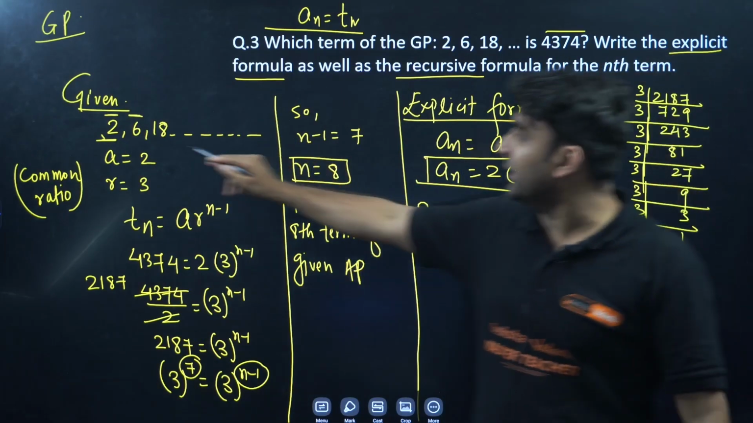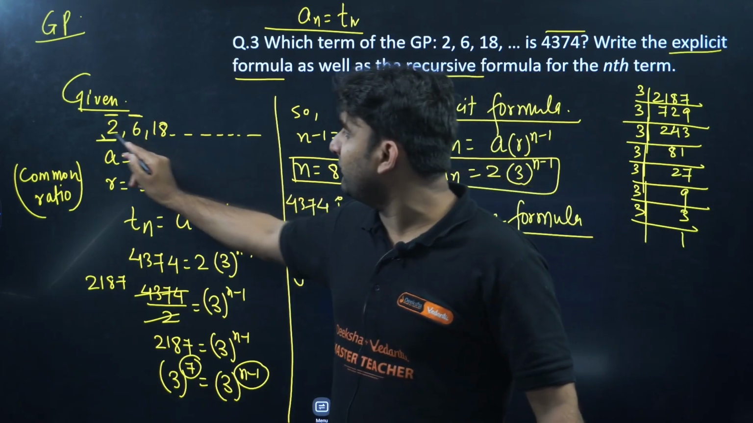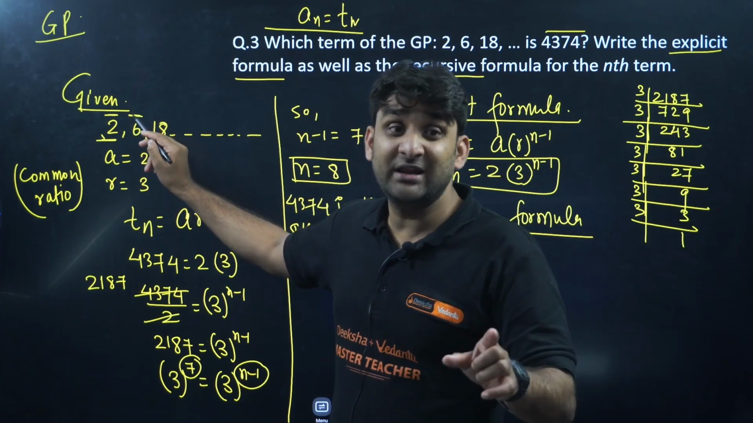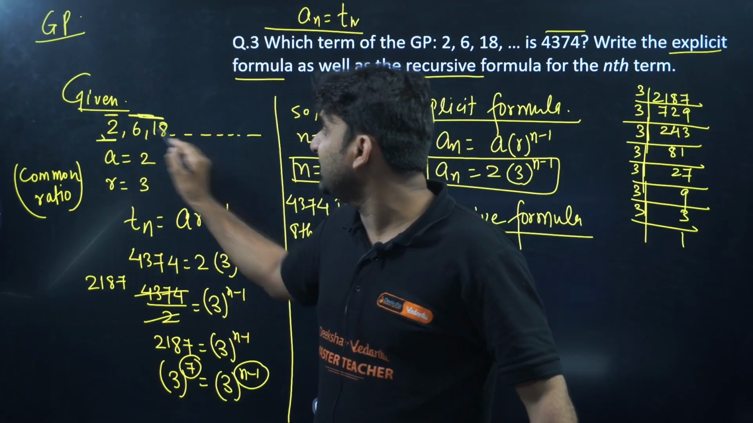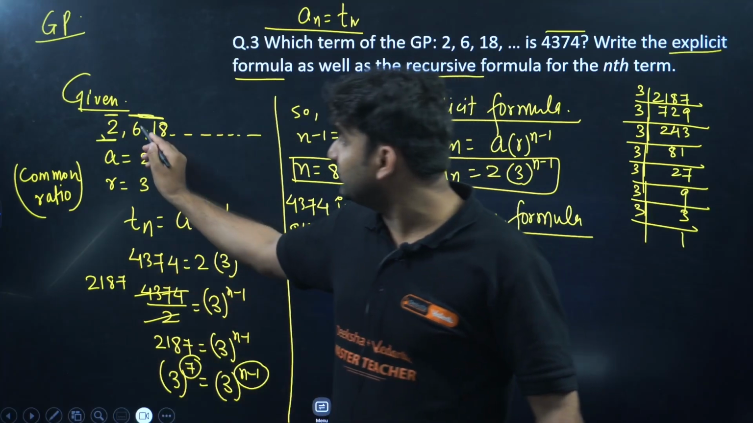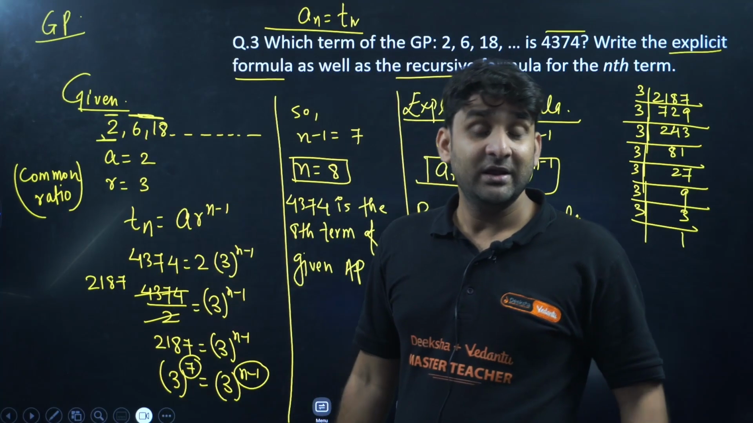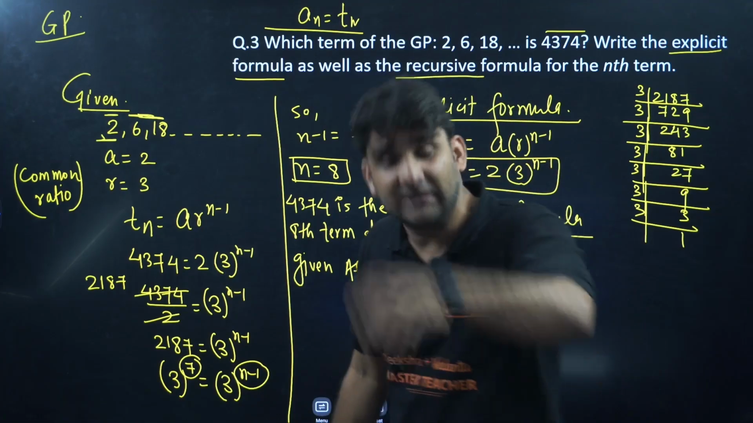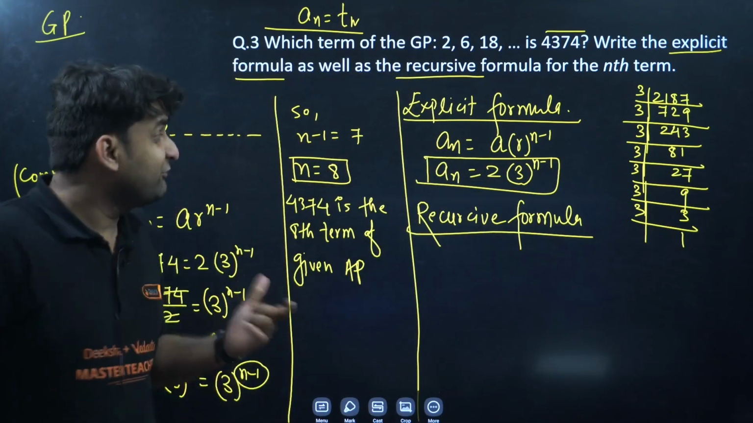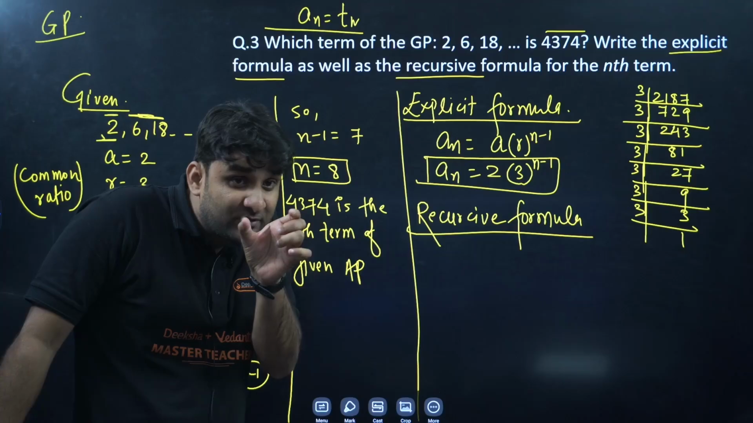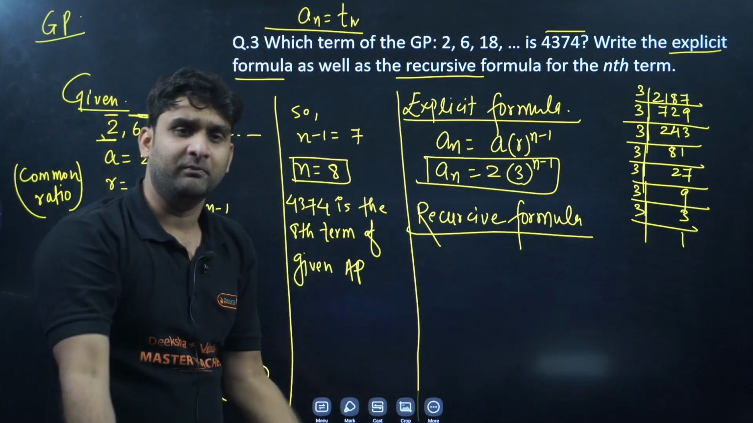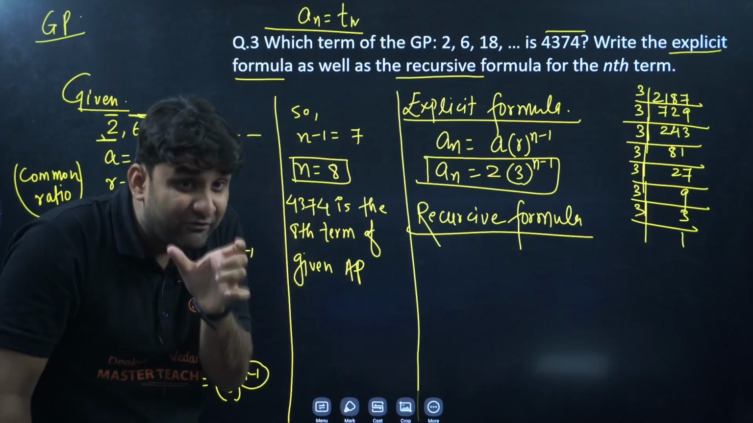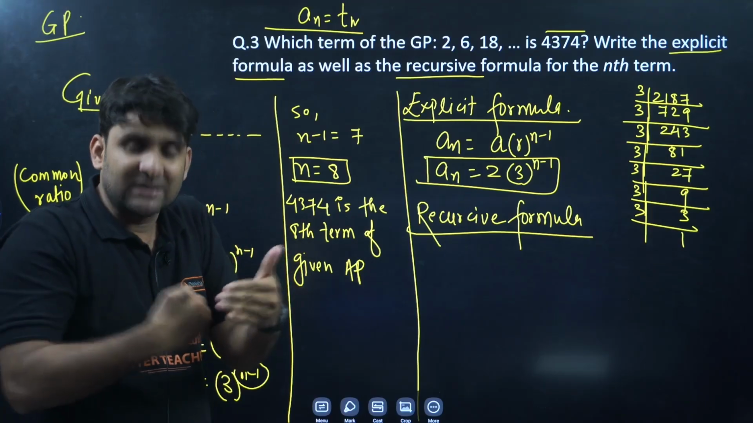So if you look here, what is the relation between 2 and 6? 2 is getting multiplied by 3. If 6 and 18 are neighbors, what is the relation between 6 and 18? If we multiply 3 with 6, 18 will come. So the recursive formula relates neighboring numbers, and the nth term formula is common for all, you can find any term. But recursive relates the neighboring, I mean the consecutive numbers.